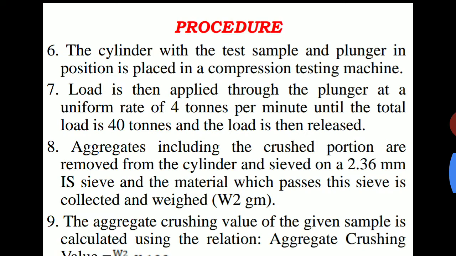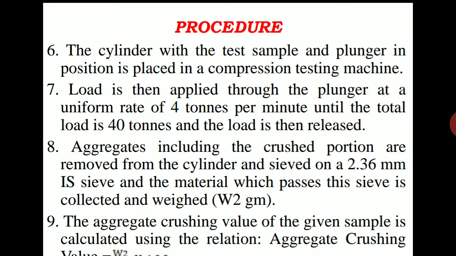And the cylinder with the test sample and the plunger in position is placed in a compression testing machine. Okay, so after placing it in the compression testing machine, gradual load is going to be applied on this plunger. What is the main purpose of keeping the plunger?